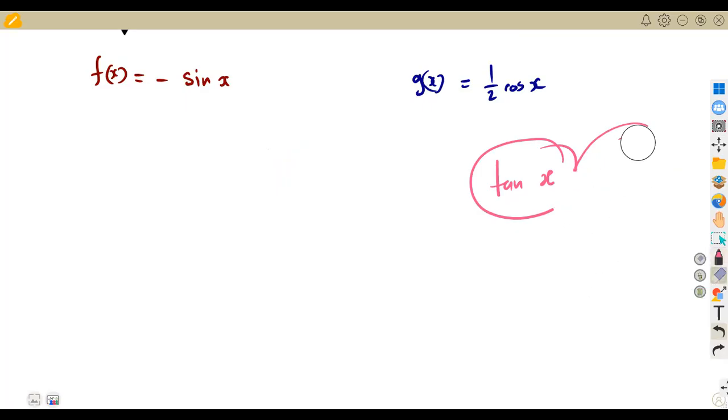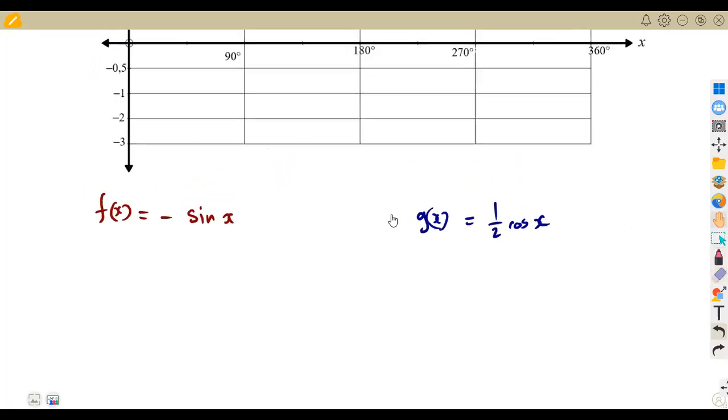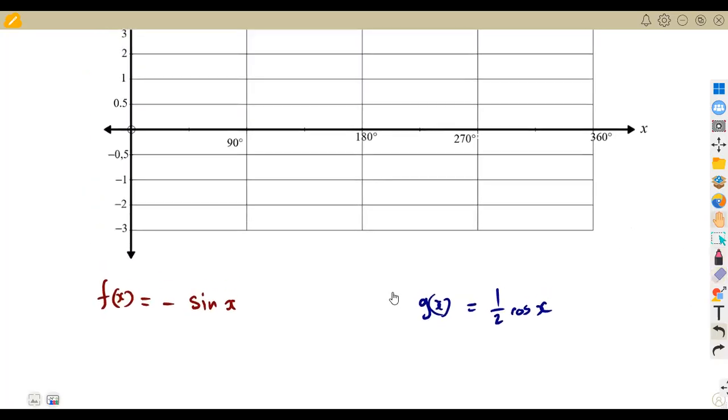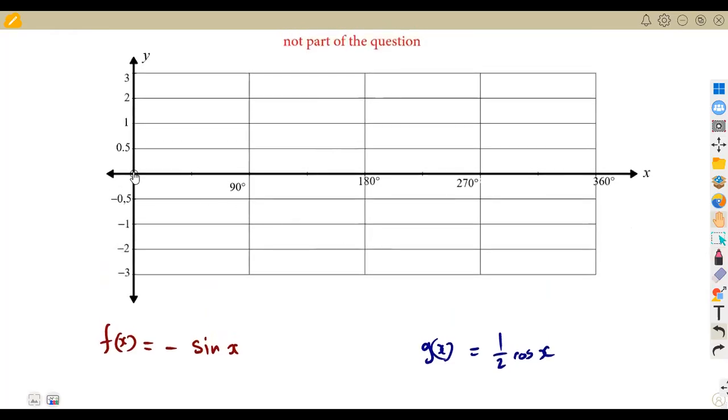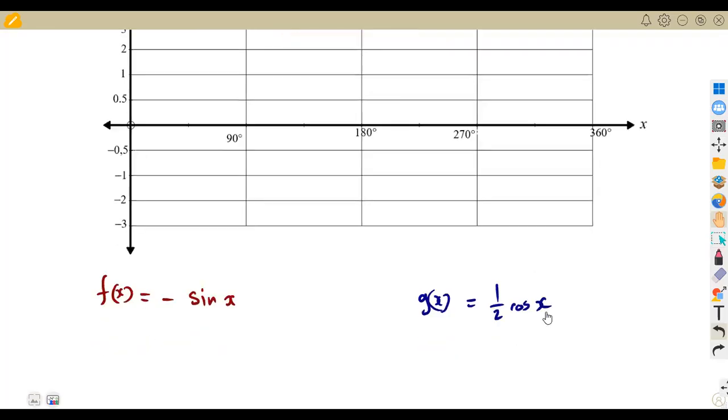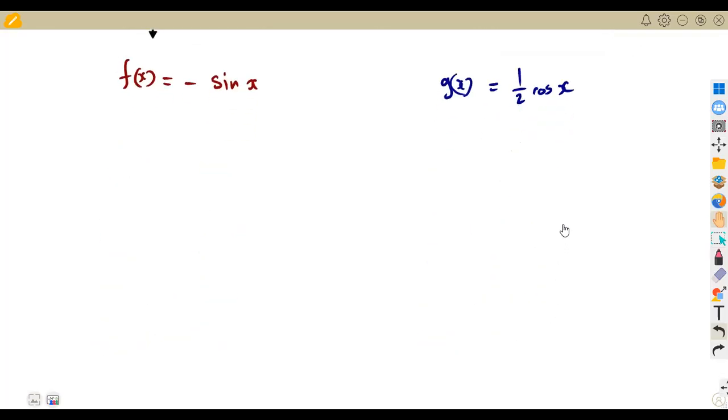From our previous part, or from our introduction, I introduced you guys to a condition where you are supposed to draw a table that can associate with the values from 0 to 360 degrees, which is your interval. So we are going to draw a table, and I also told you that we are going to have another method of using our calculator direct so that we can have our values of x.